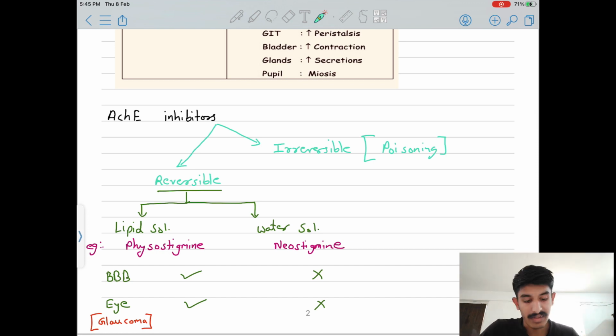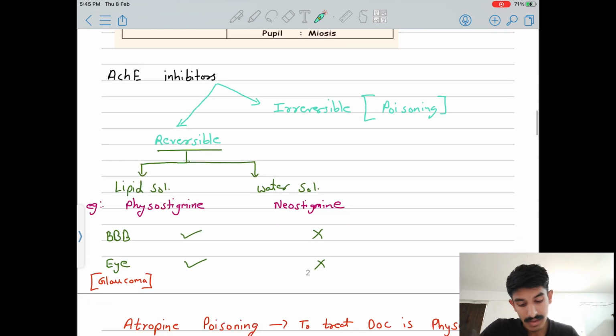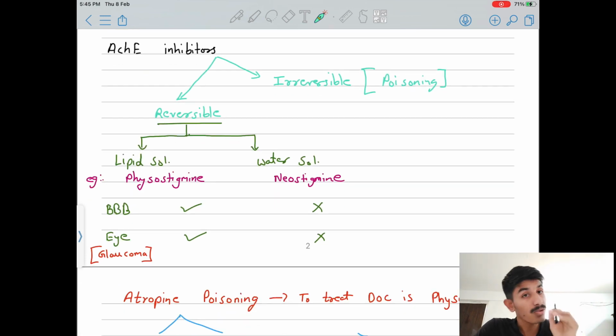Okay. Now acetylcholinesterase inhibitors. They are of 2 types: first, reversible, and second, irreversible. Irreversible ones we study mostly in poisoning, and reversible ones we study in clinical practice. In reversible ones also there are 2 types: first is lipid soluble and second is water soluble. In lipid soluble there is one example, physostigmine, and in water soluble, neostigmine.